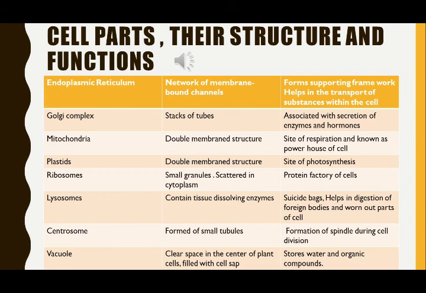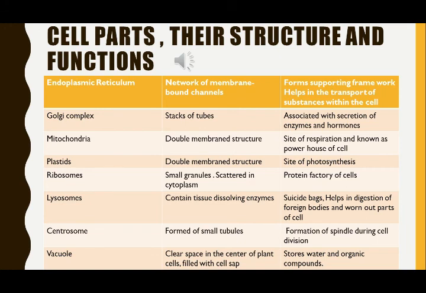Golgi bodies, see the figure, they are stacks of tubes. They are associated with secretion, so many secretions are done by them, and storage of various food particles is also done by Golgi complex. Then we have mitochondria. It is a double membrane structure as we have seen in nucleus. It has respiratory enzymes which help in the process of respiration. It is known as the powerhouse of the cell. Why is it known so? Because it's a site of respiration. Here only respiration process takes place.